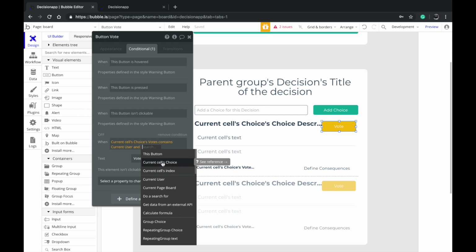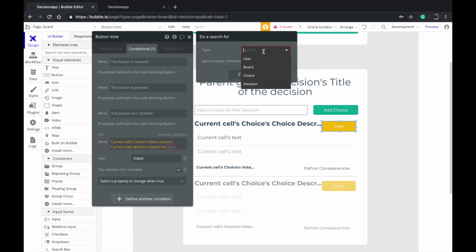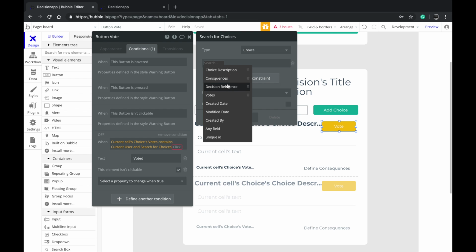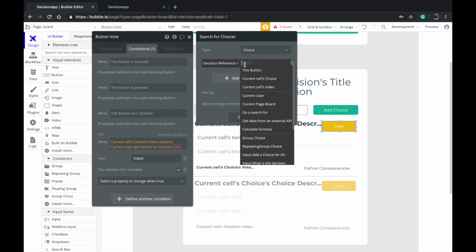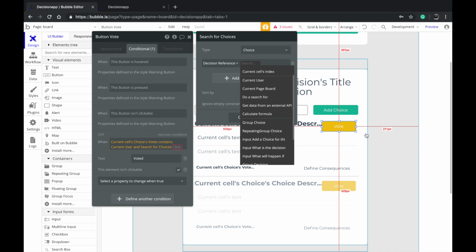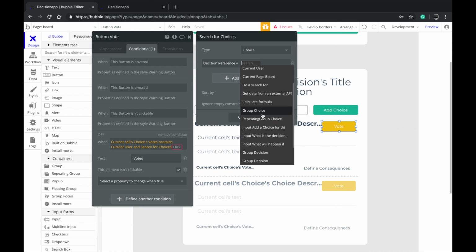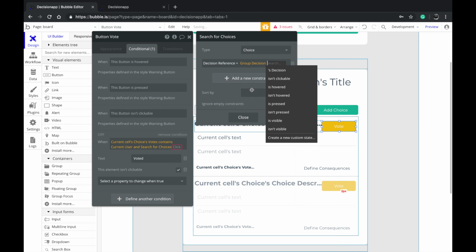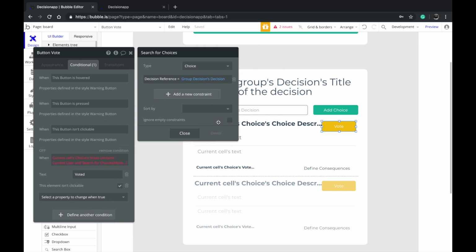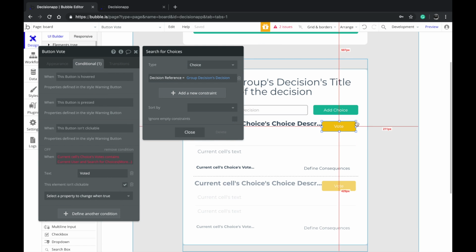So you want to do a search for all the choices, because choice is a different data element itself. You want to only refer to all the choices where the decision reference is equal to the, wait, I'm making a mistake here. We still have to choose this one here, which is group decision. So we want to search for all the choices where the decision reference is over here.